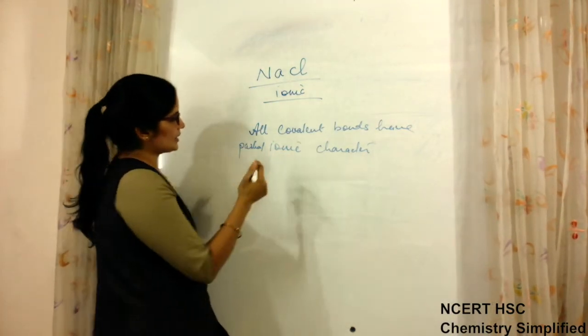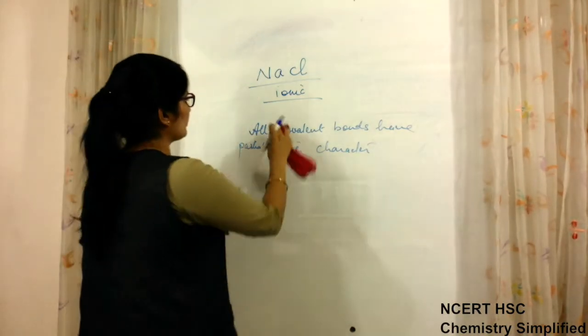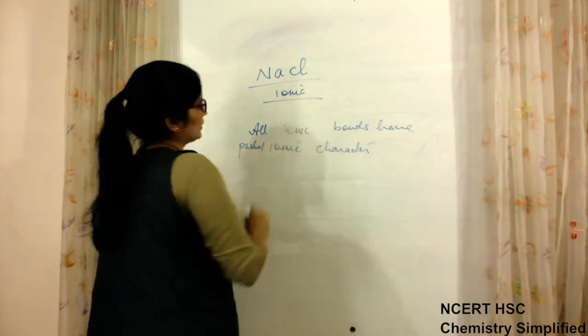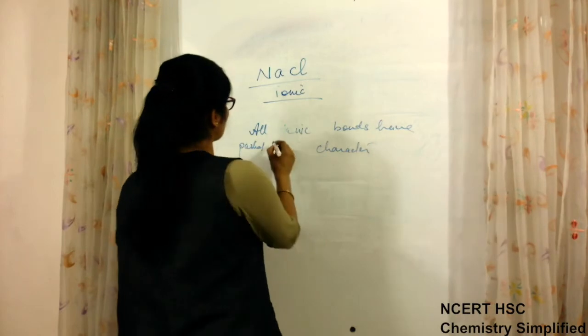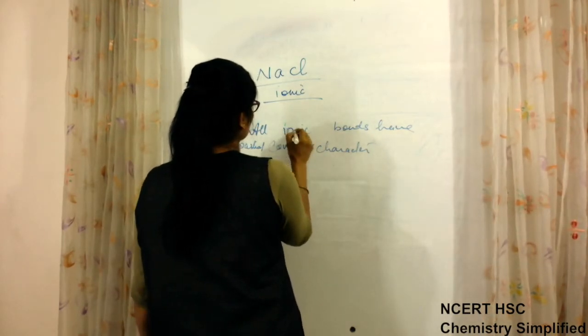Similarly, it is also true that all ionic bonds have partial covalent character.